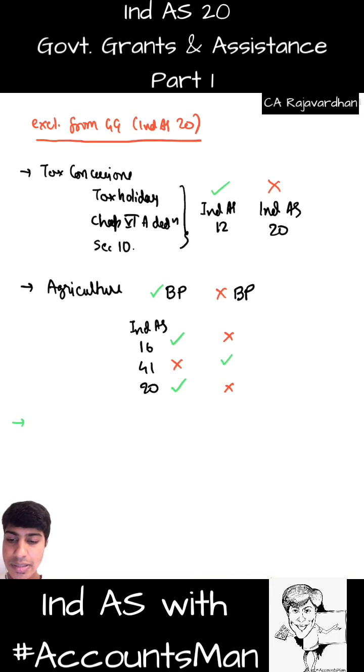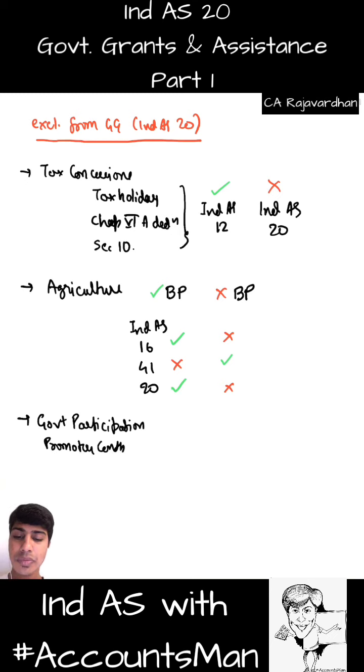Next item is government participation. We usually call it promoter's contribution, or capital contribution also. Multiple names, the meaning is the same. Government participation or promoter's contribution or capital contribution. This is where the government contributes to the capital of the organization.